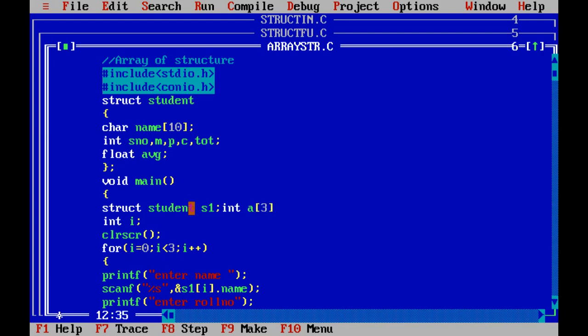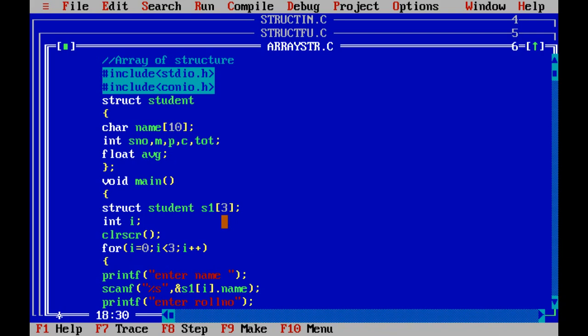Integer A of 3 means A can store 3 values of integer type. Similarly here S1 of 3 means S1 is a structure variable of student type that can hold 3 student details. So this is the way of writing an array of structures.